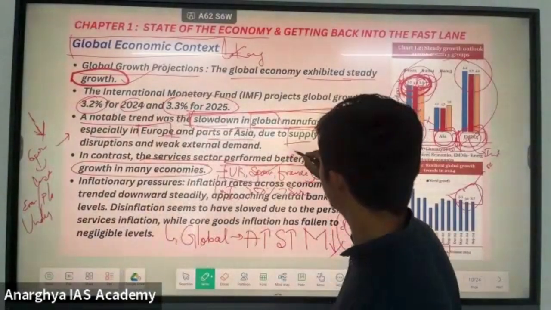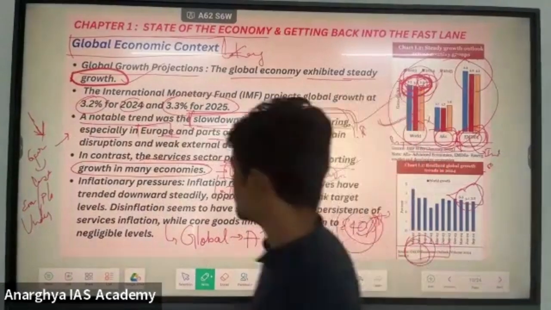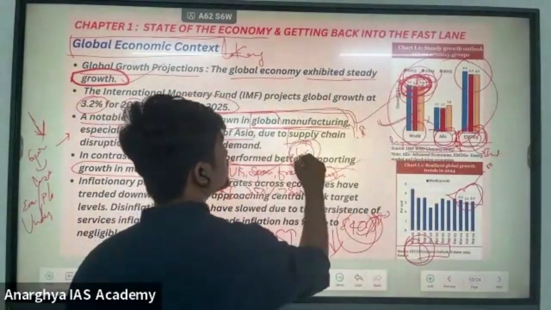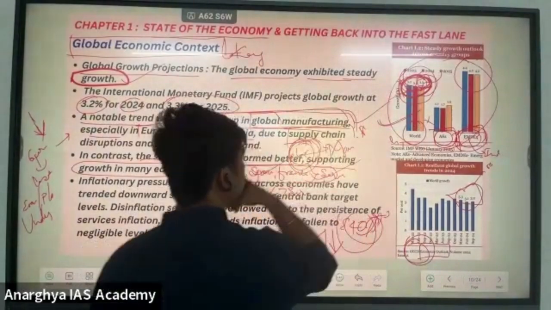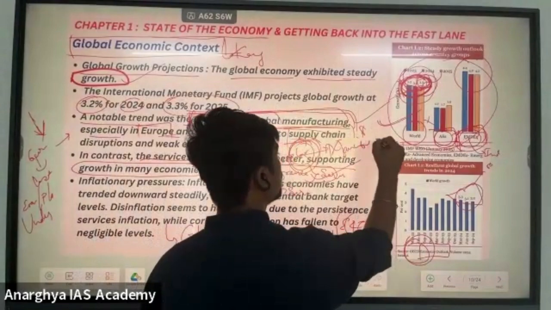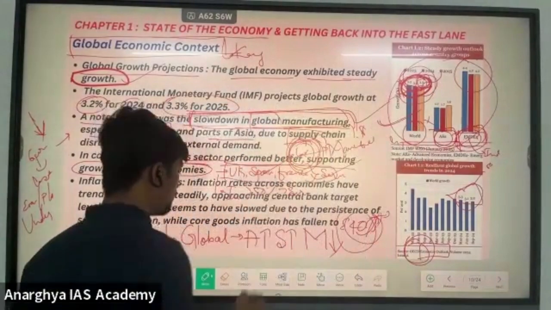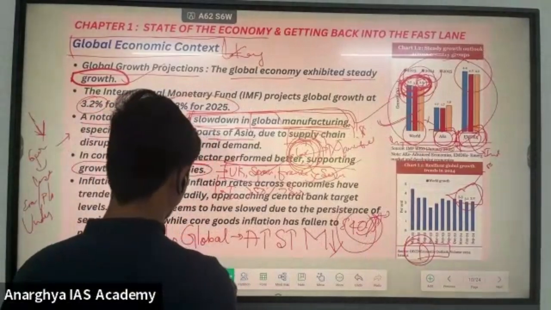But why is Germany, the manufacturing hub of Europe, facing trouble? Because Germany's economy is majorly dependent on the manufacturing sector. It's not a service-based country. Because of this, it is facing a contraction.